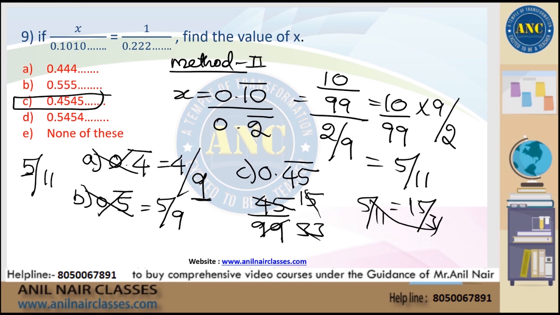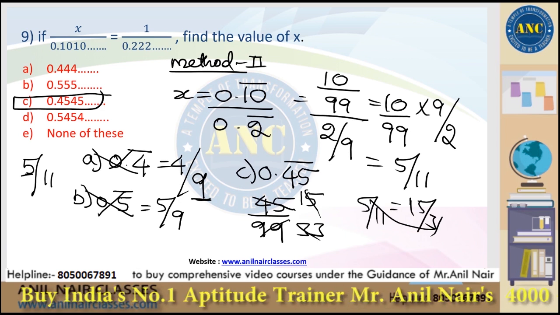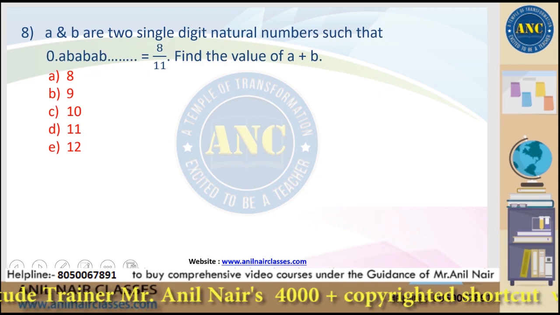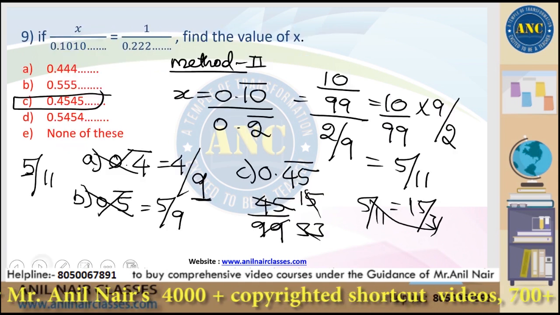Converting decimals is a very, very important class which talks about terminating and recurring. Which all the questions are pending? Let us see. A and B are two single digits. I hope it is clear, right?